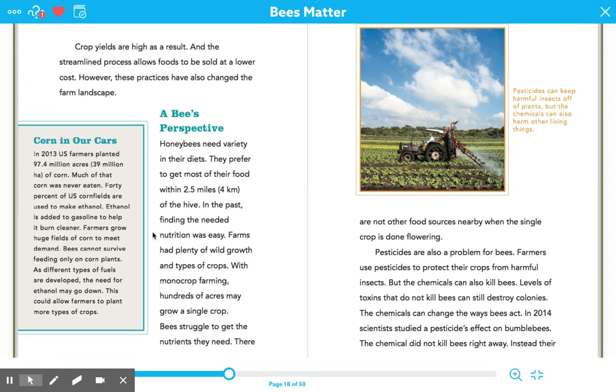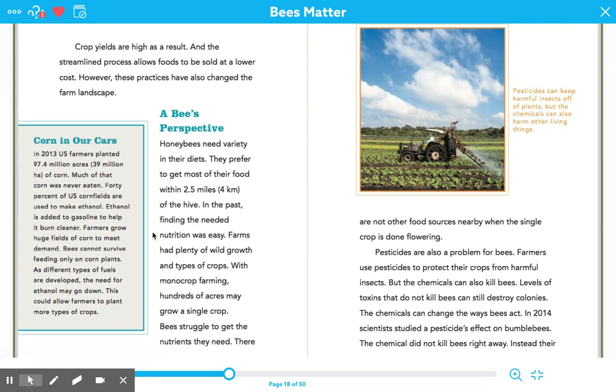In 2013, U.S. farmers planted 97.4 million acres of corn. Much of that corn was never eaten. 40% of U.S. cornfields are used to make ethanol. Ethanol is added to gasoline to help it burn cleaner. Farmers grow huge fields of corn to meet demand. Bees cannot survive feeding only on corn plants.